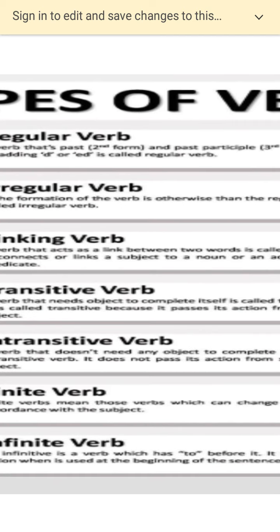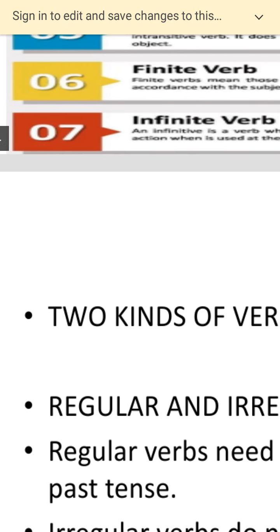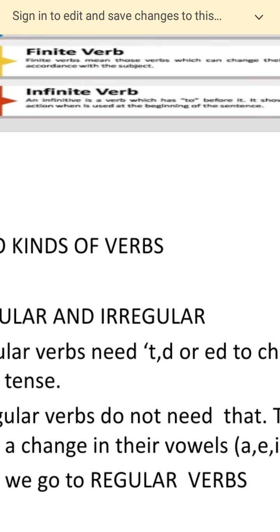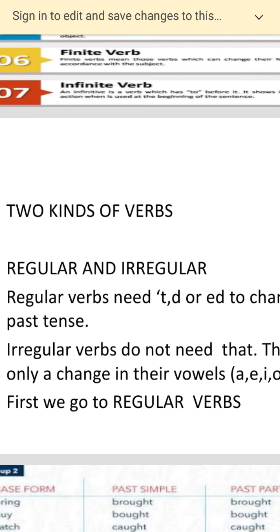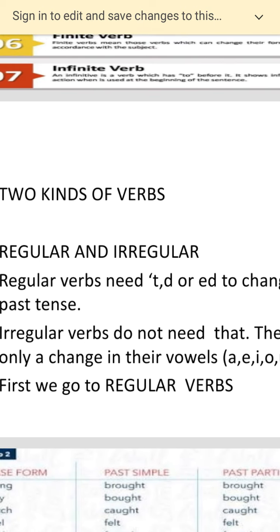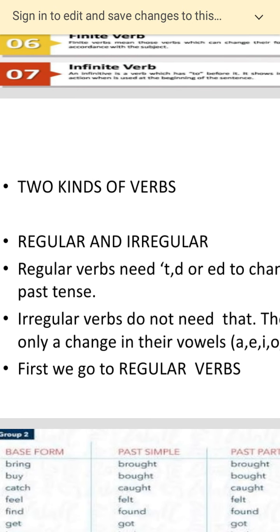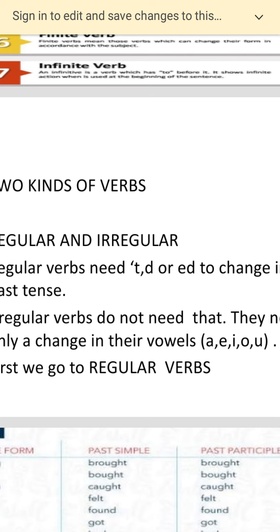Okay? So regular verbs, let me give you the rules. There are two kinds of verbs, as I said. Now what are the regular verbs? Regular verbs need a T or a D or an ED to change into past tense, right? Suppose I say, Ram sits. So sit and sits, okay? But here, Ram sit and Ram sat, if you change the sentence to past tense, in that sense it will become an irregular verb.